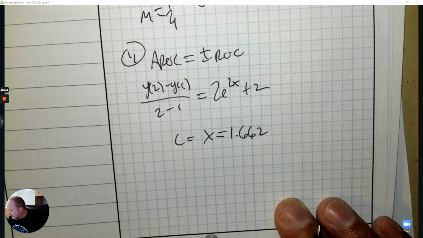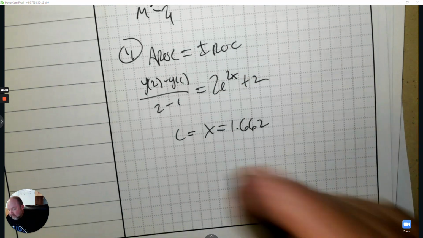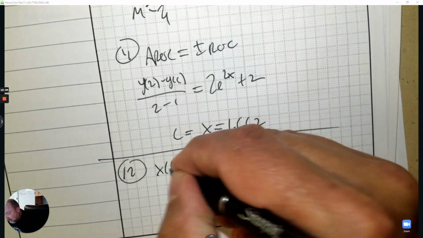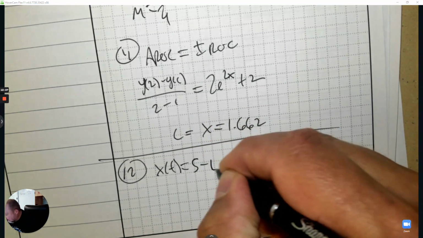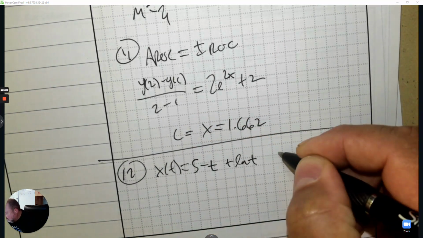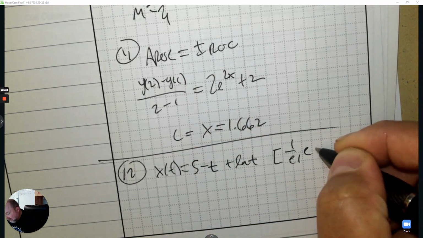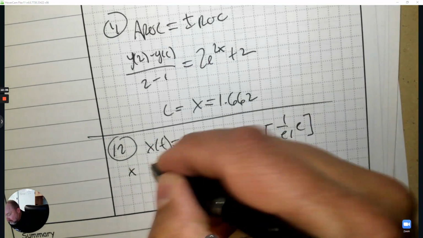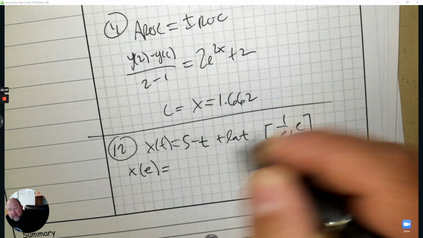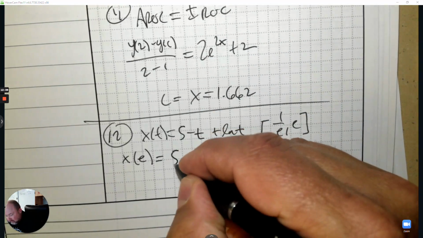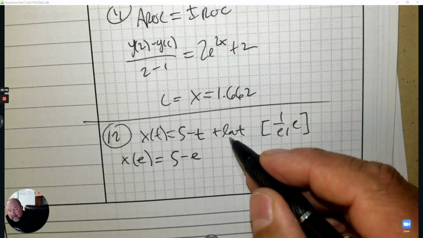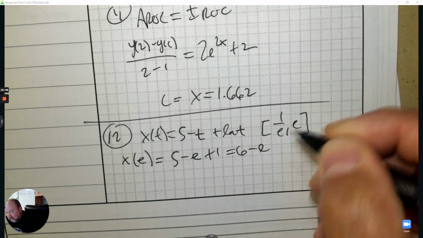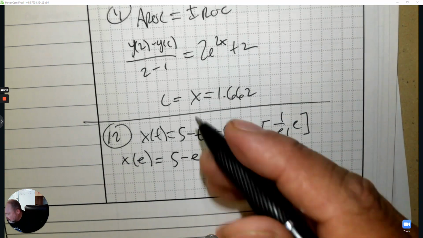Number 12. This is a different equation. You have a position 5 subtract t plus ln t from 1 over e to e. And you're asked to find first the position at e. So it's 5 subtract e, and then ln e is just 1. So this answer would actually just be 6 subtract e. It's good to know how to simplify it.